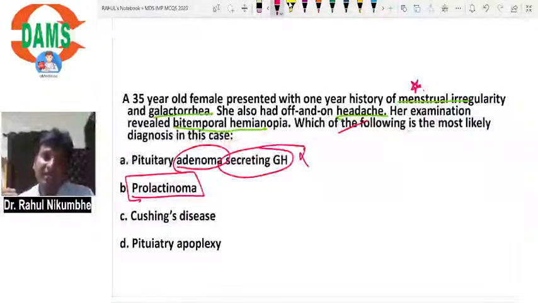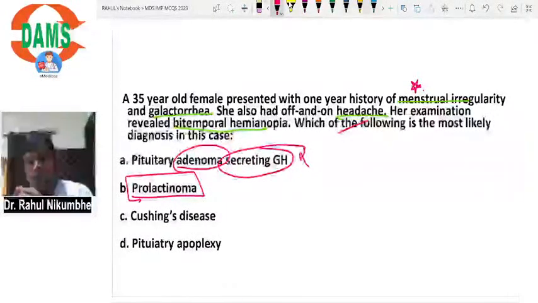Plus, prolactin is required for development of lactating glands in pregnancy, so it stimulates the lactating glands and can cause galactorrhea. So menstrual irregularity and galactorrhea can be caused by increased prolactin.